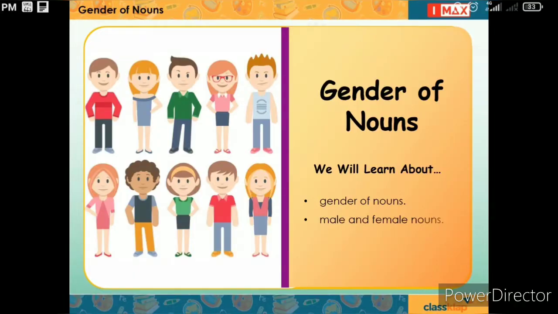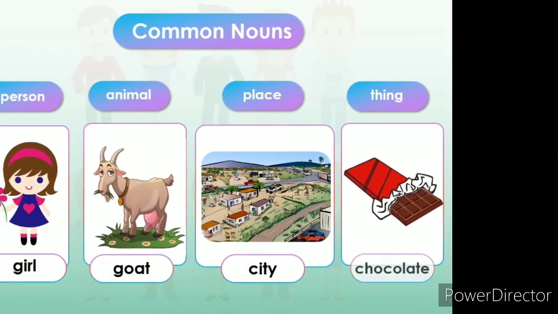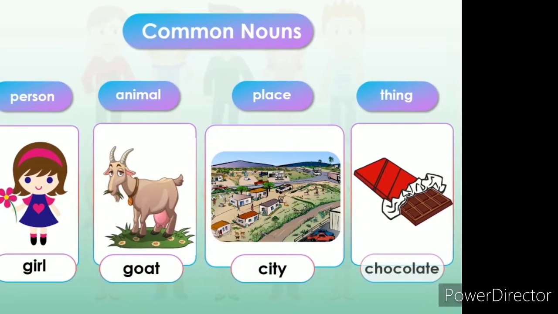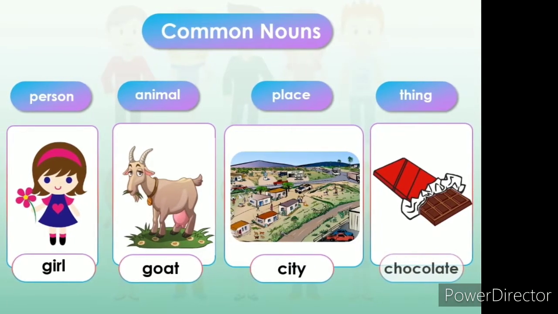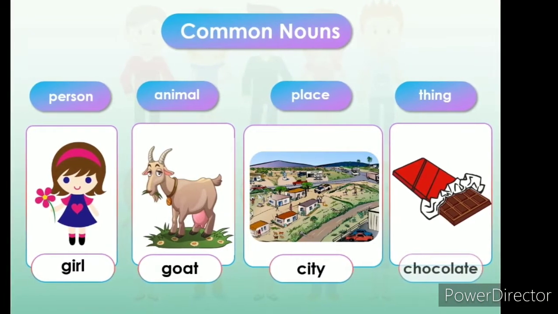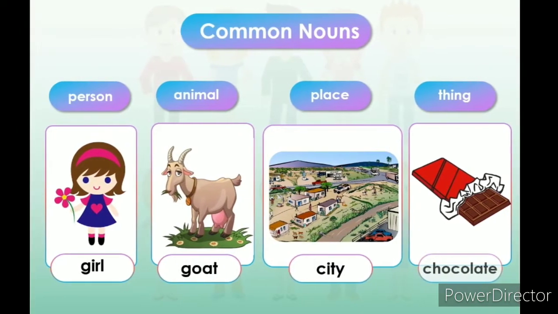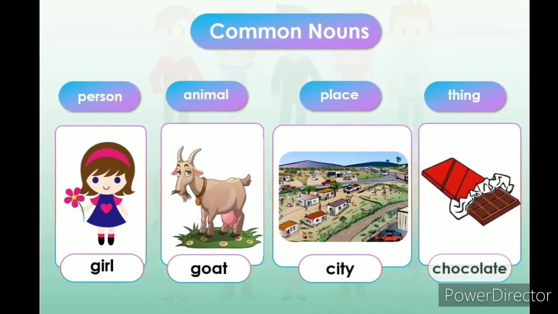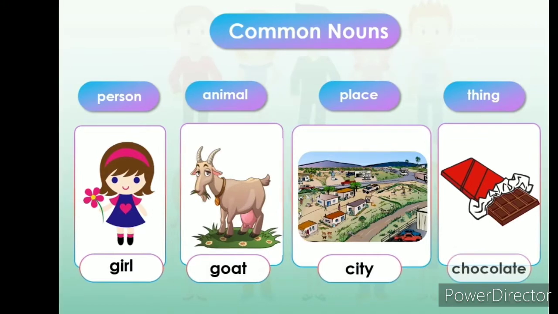Today we will learn about gender of nouns, and male and female nouns. Previously we have learnt that a common noun is a general name that is used for names of person, animal, place or thing. In the previous class we learnt what is meant by common noun and what are the examples of common noun too.